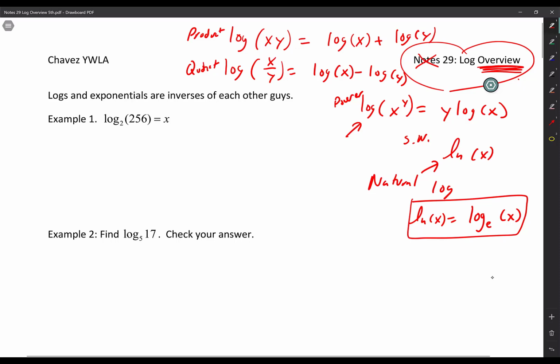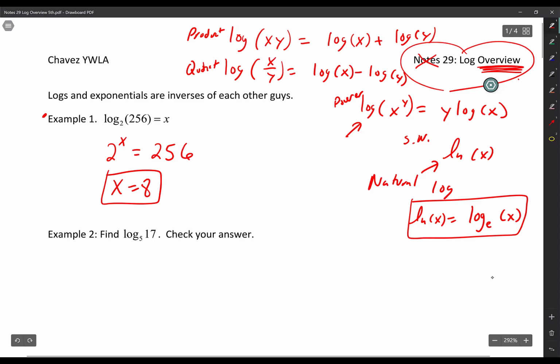All right, so let's talk about these questions here. These are the easy ones. You might see a question like this in some type of army recruitment or something like that, to see your math aptitude. So this is pretty basic. Turn this into an exponential function. 2 to the power x equals 256. And then once you see that, hopefully you can do this without a calculator. So you say, 2 times 2 is 4, 4 times 2 is 8, 8 times 2 is 16, 16 times 2 is 32, 32 times 2 is 64, 64 times 2 is 128, 128 times 2 is 256. So there it is, x equals 8. That's how we would do it.